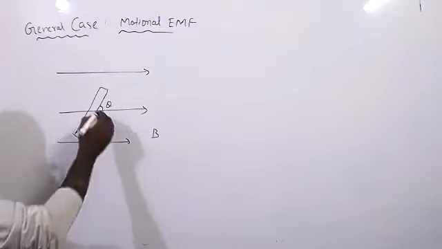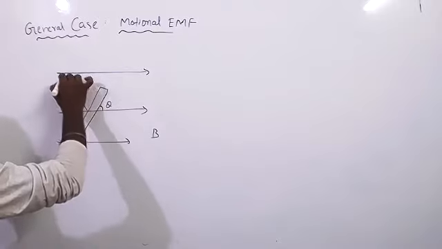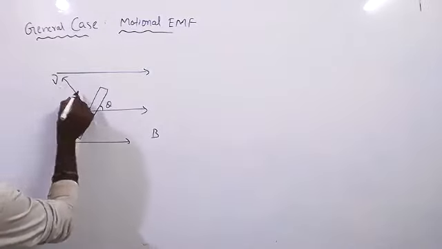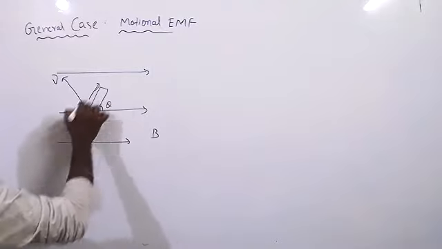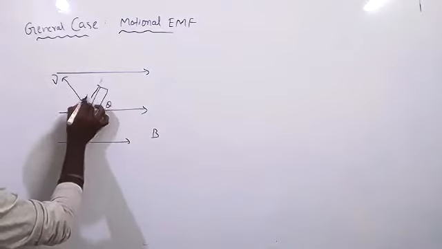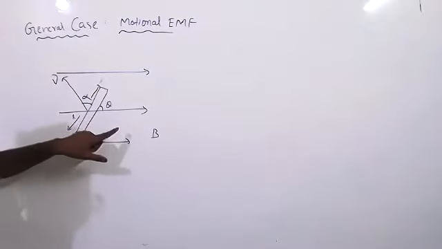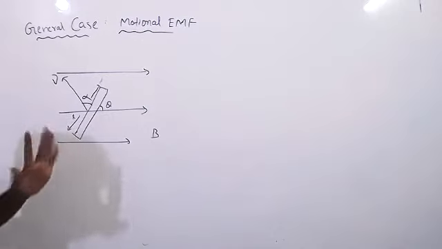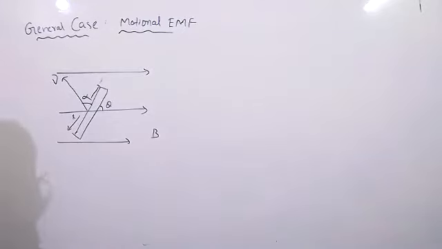And now this conductor is moving with a certain velocity in this direction. The length of the conductor is L, and there is an angle between velocity and length, some alpha. So the angle between the magnetic field and the conductor, and the angle between velocity and length, is not 90 degrees. It is some other angle, we don't know how much, so we have taken alpha, theta like that.